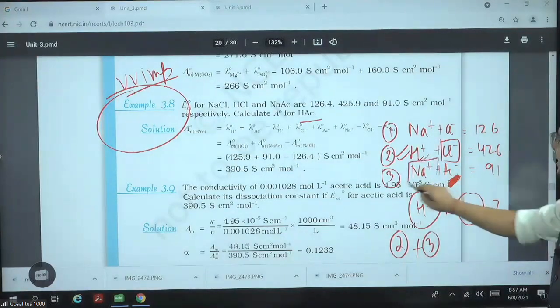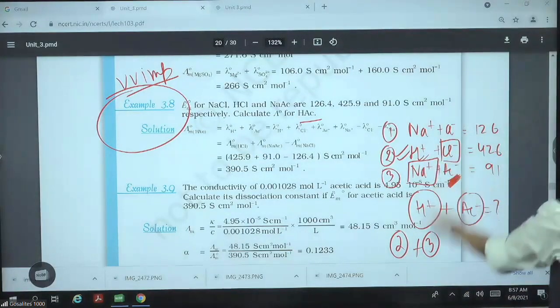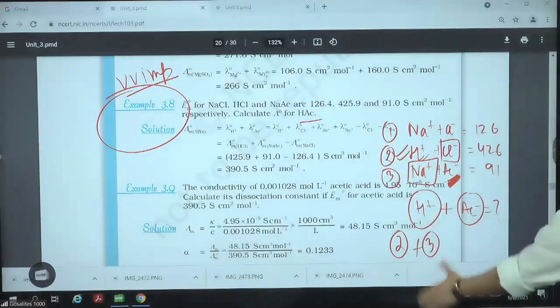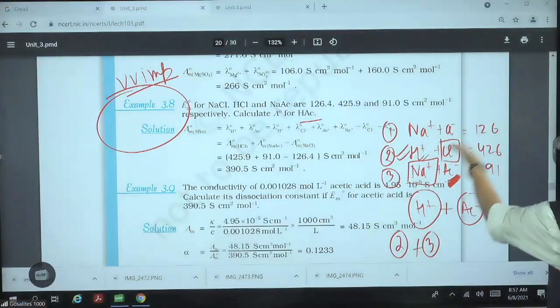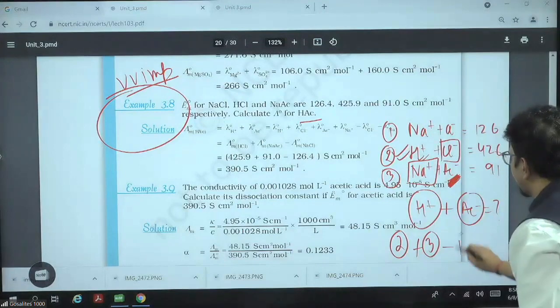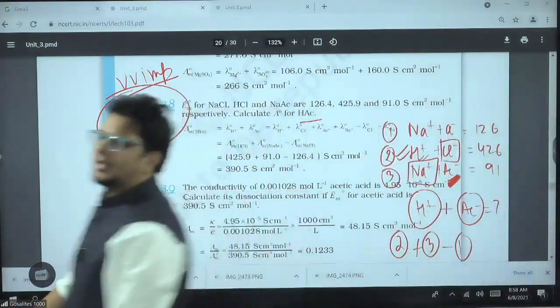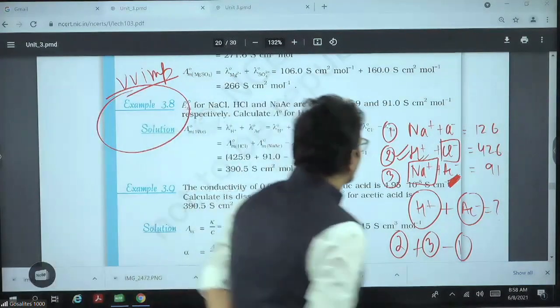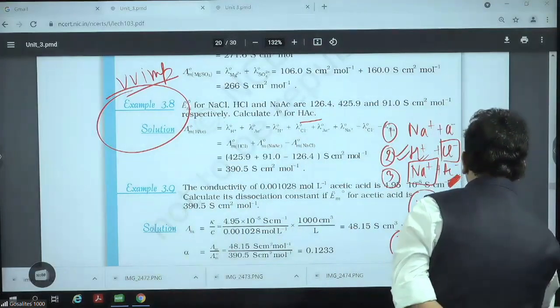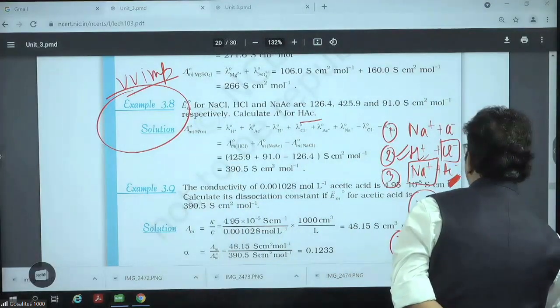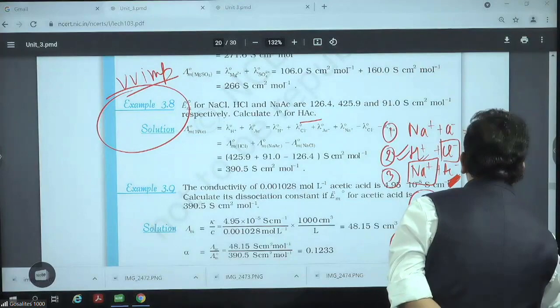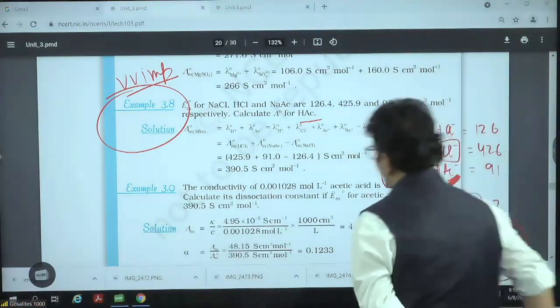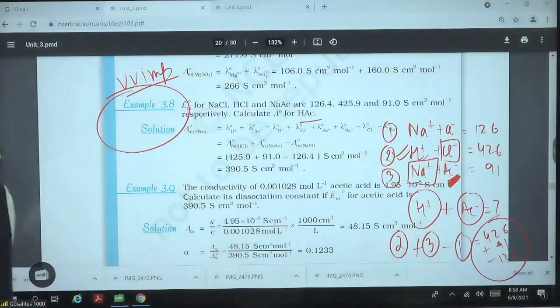Complementary Na plus came along with it. Third equation contains Na plus also. So this Na plus and Cl minus can be removed by subtracting equation number 1. Clear? So the answer is 2 plus 3 minus 1. So that is 426 plus 91 minus 126. This will be your answer. Around 390 will come. Clear?